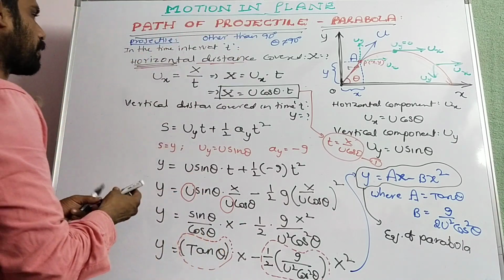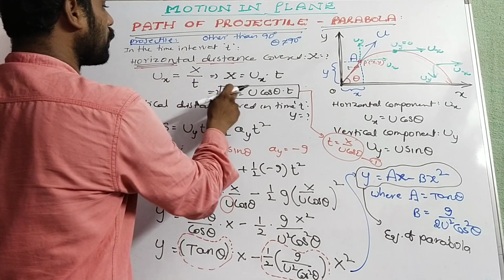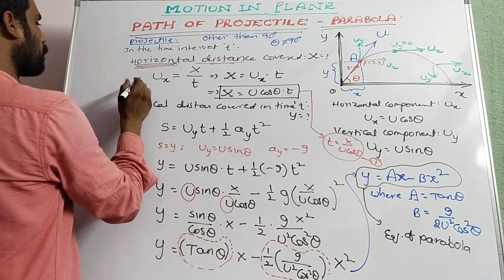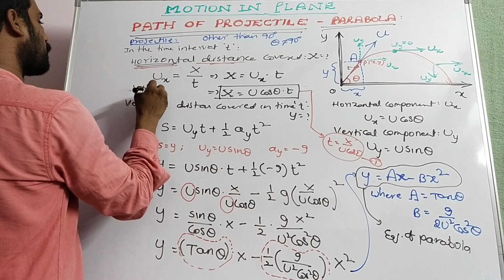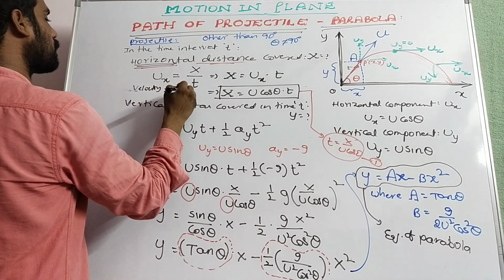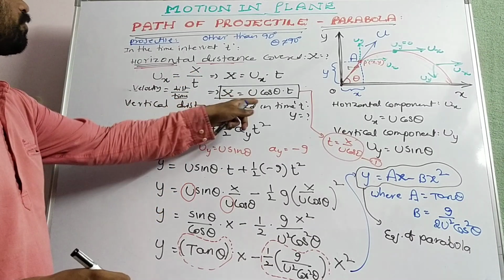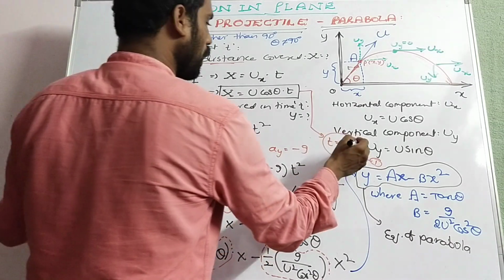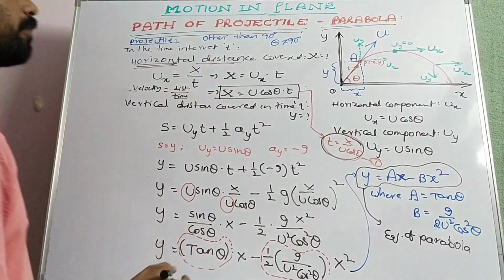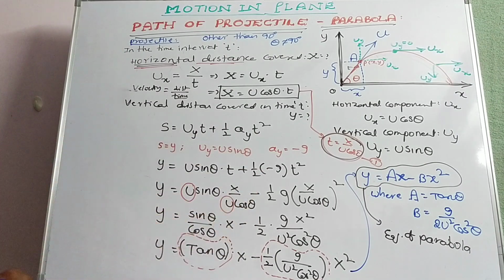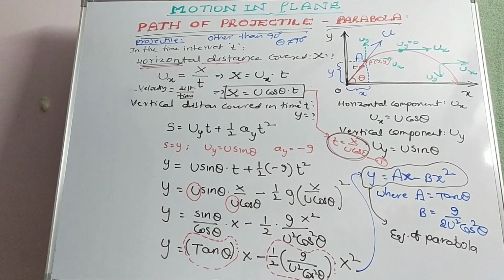So here we have the first expression, ux is equal to x by t, distance by time. Velocity is equal to distance by time. So distance is equal to velocity into time, but we have required time is equal to x by u cos theta. That value is substituted here. So finally the expression will be y equal to ax minus bx square. That is, the path of a projectile is a parabola.